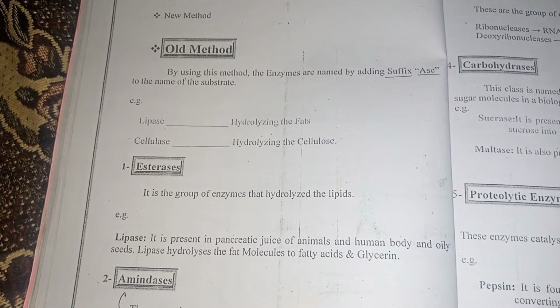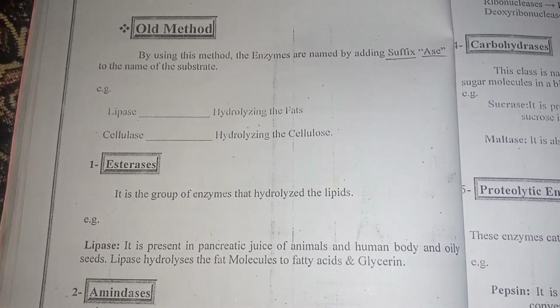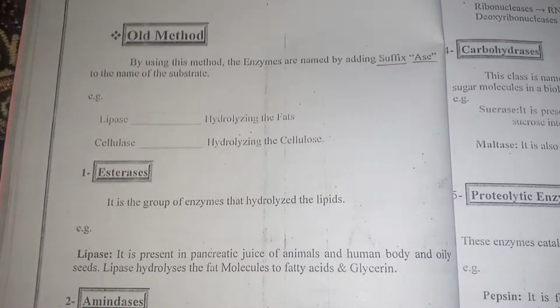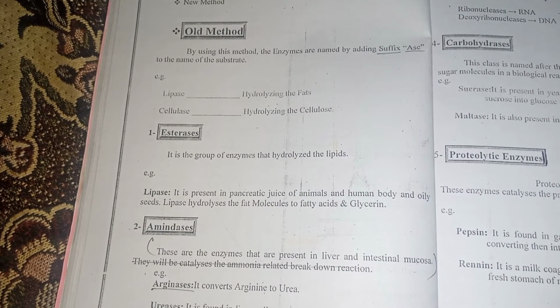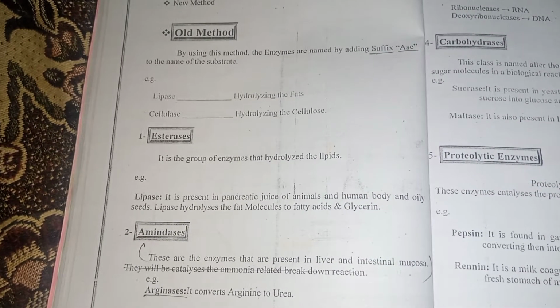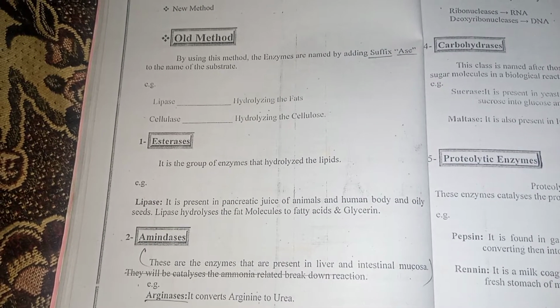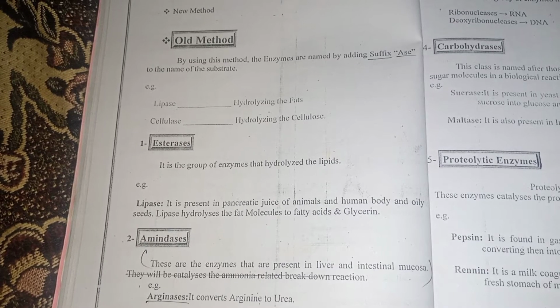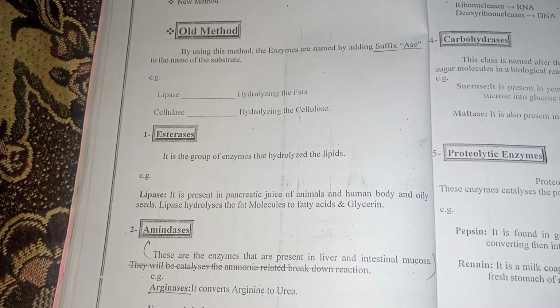It is separated in pancreatic juice of animals and human body and oily seeds. Lipase hydrolyzes the fat molecules into fatty acids and glycerine.